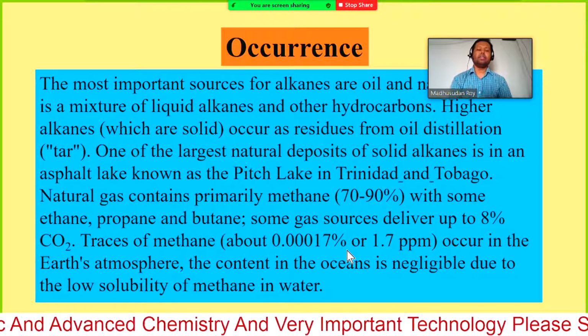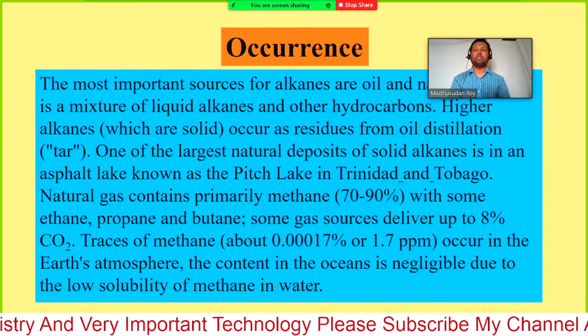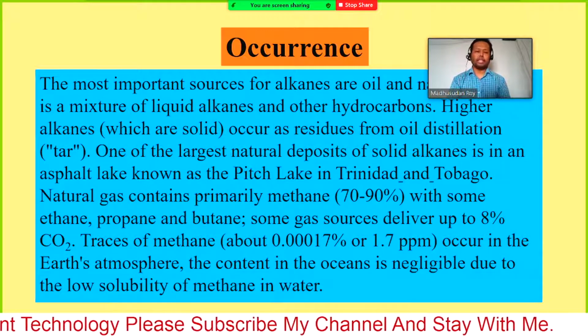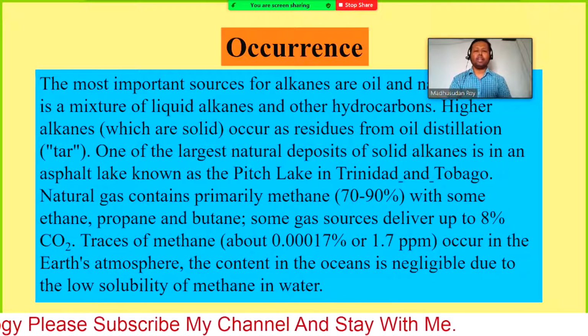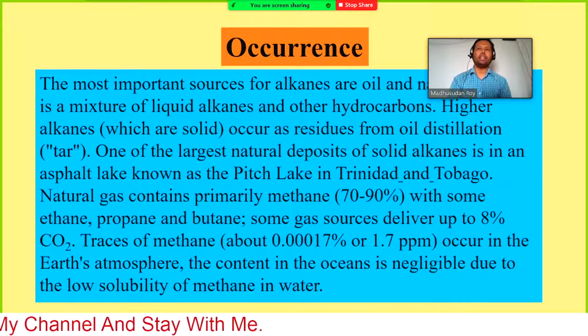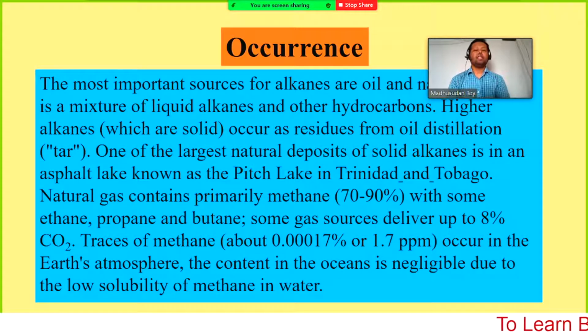Actually, we have seen different components or compounds inside the sea, but you cannot have too much methane gas or alkanes in the sea water, because sea water is a polar compound and methane or alkanes are non-polar compounds.